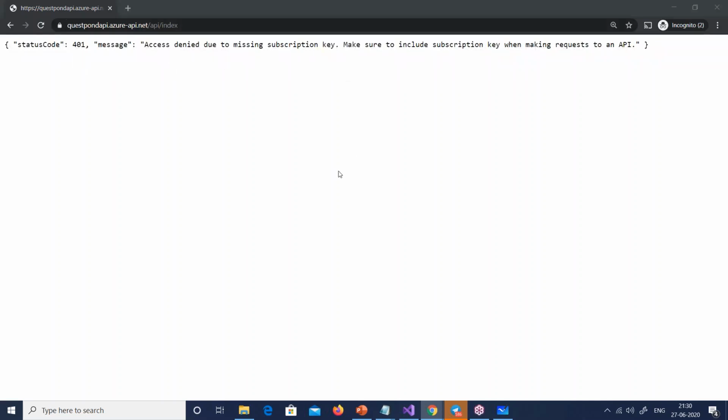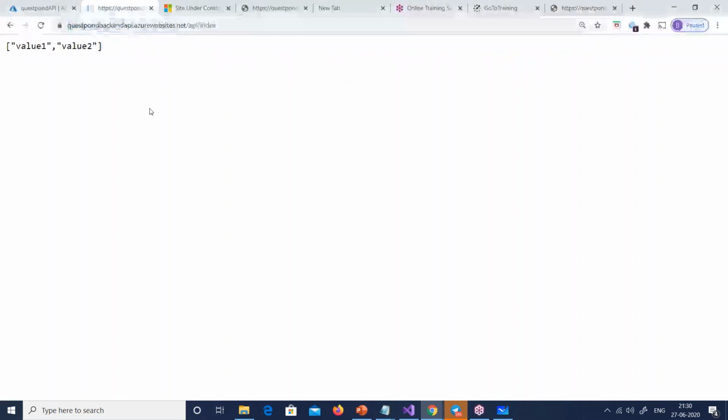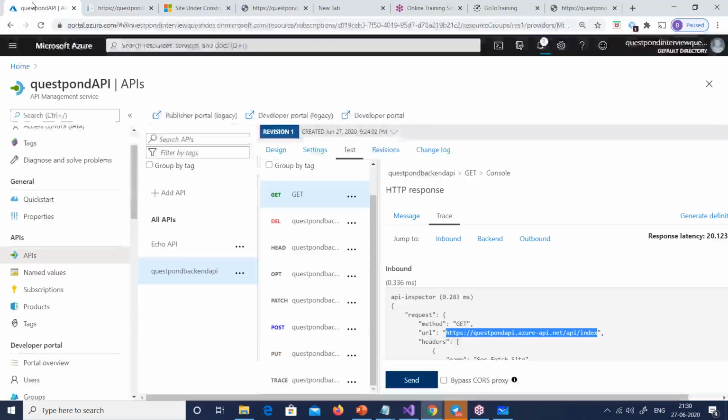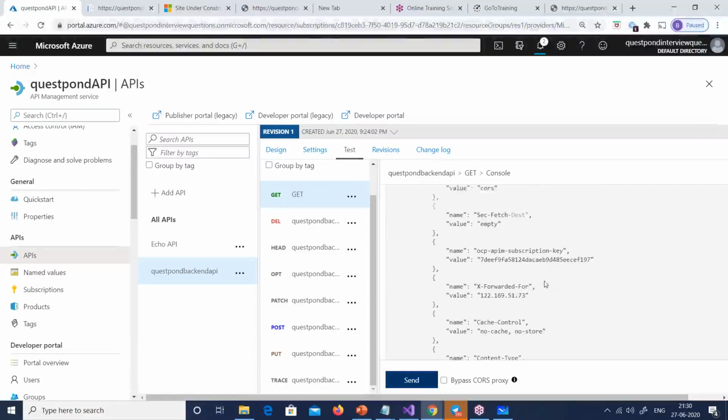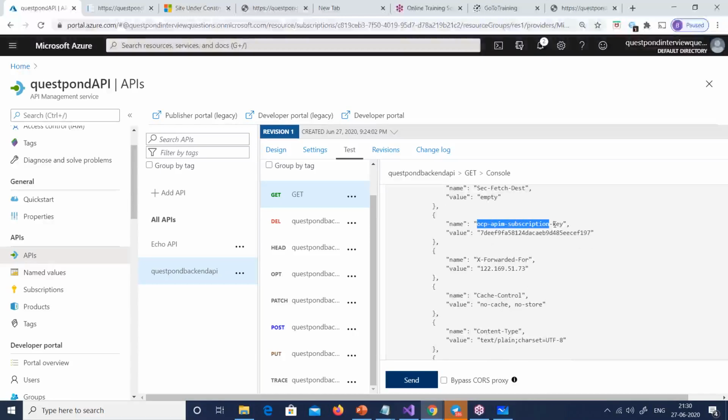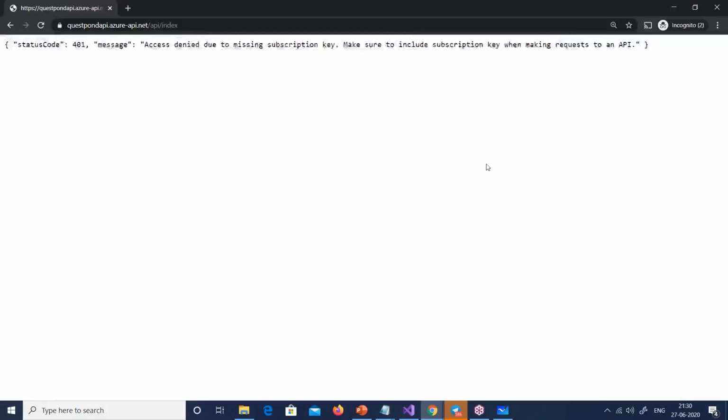So what happens is, when this call is made, there is already a token out there. Not a JWT, but a token. If you look very closely, you can see that there is a subscription key, and this subscription key is needed, or else you won't be able to make a call, right? So let me see if I can try it out.